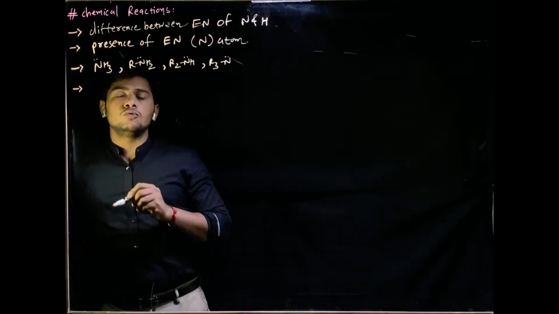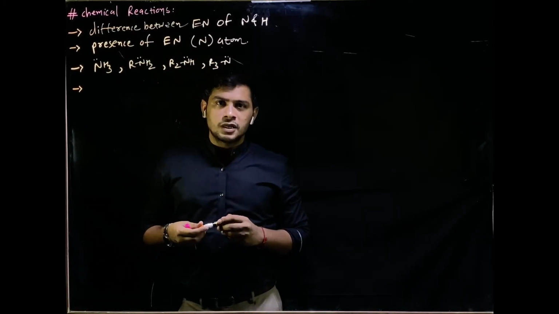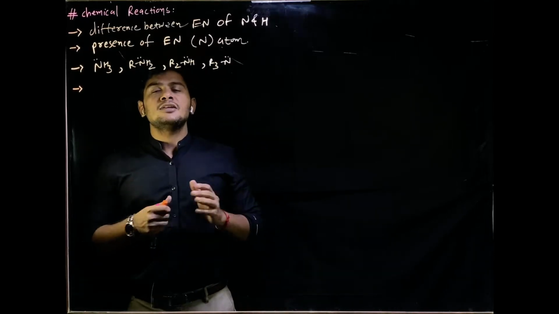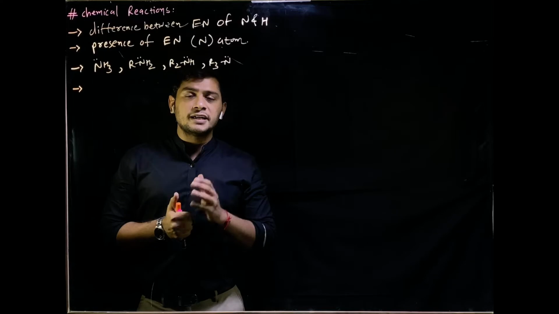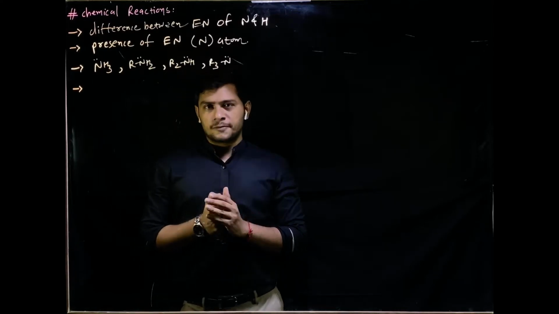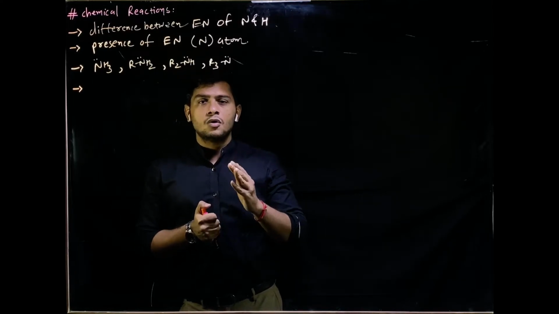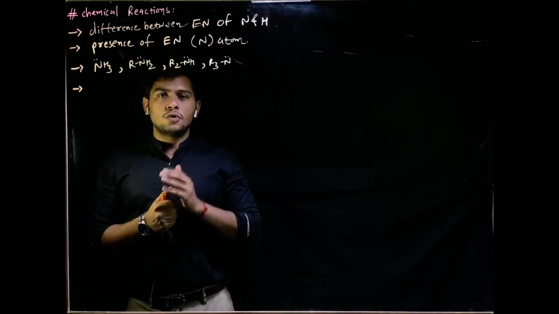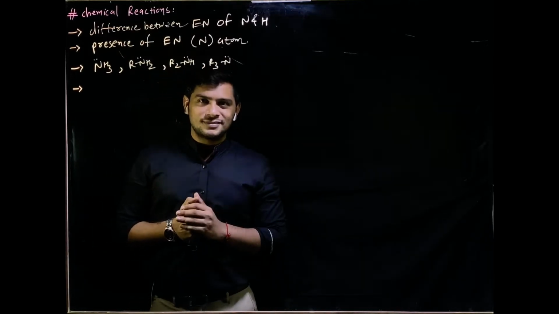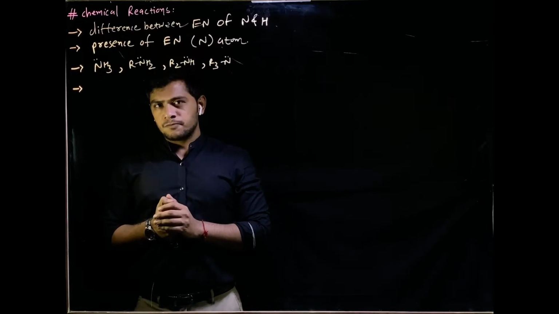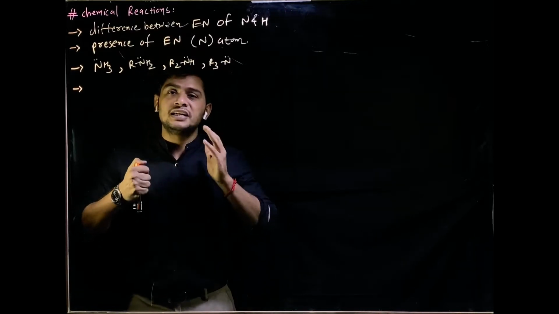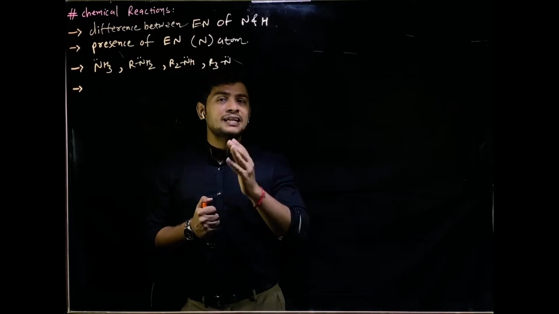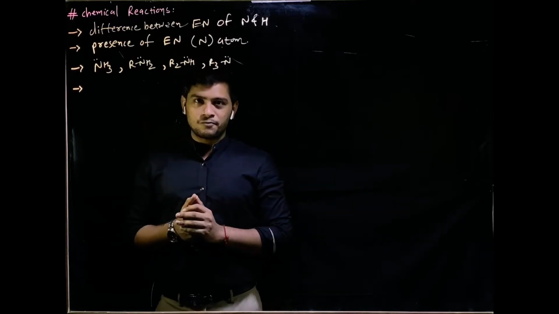Any neutral molecule or species with negative charge which contains a lone pair of electrons is known as an electron rich molecule or ion. An electron rich molecule or ion always donates electrons, and if a species or neutral molecule donates a lone pair of electrons, then it is considered a base.